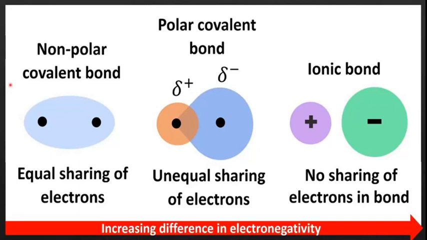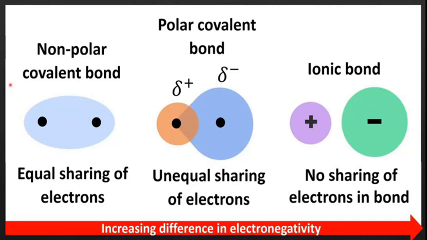That is the polarity. Suppose there are different types of molecules or ions, there will be a different charge. The amount of charge differs. Therefore, there is unequal sharing of electrons. This is the study of polar covalent bond. But in the case of an ionic bond, there is no sharing of electrons. Only the transferring of electrons will take place. Very important concept. Try to remember, my dear friends, this is very important.